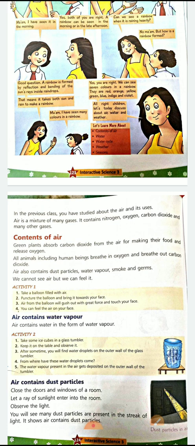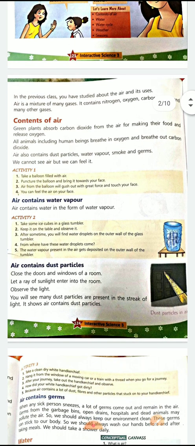You switch on a fan, you can feel the air. In the summers you can feel hot. In winters, if it is windy or if air blows, you can feel the cold and you can just wrap yourself in a shawl. Similarly, you blow air in a balloon and you can see that air occupies space and the balloon starts increasing its size.